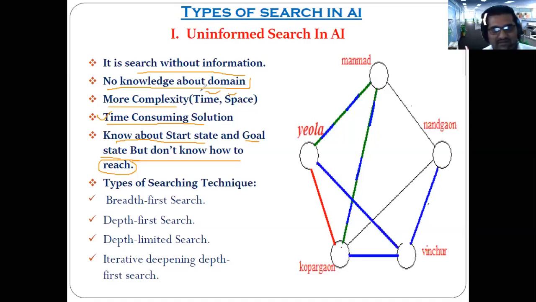And for that purpose, here I have taken one example. I hope all of you can see. This is an example related to the traveling salesman problem, which you must be knowing. What is the traveling salesman problem?